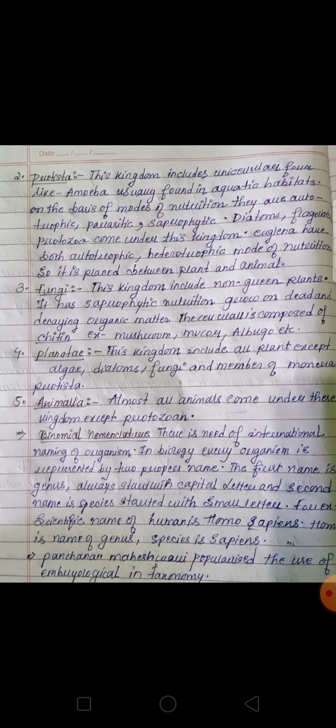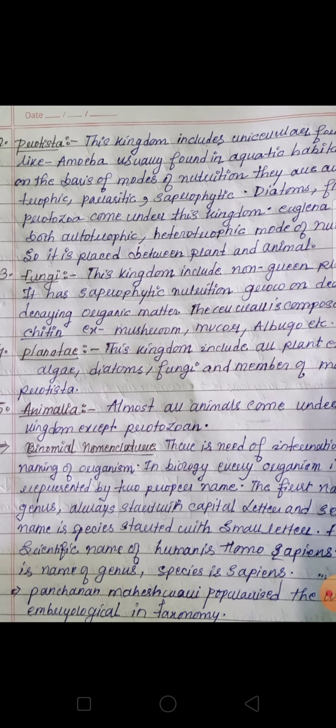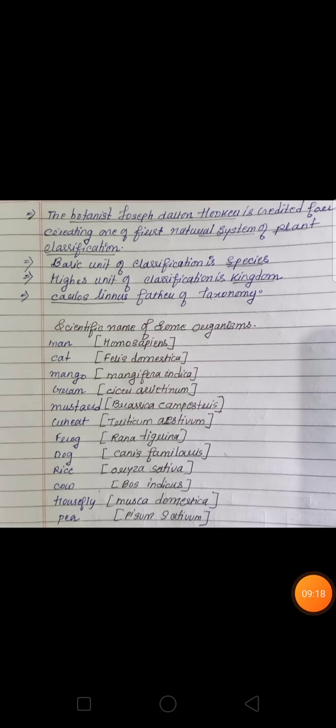And after that, Panchanan Maheshwari popularized the use of embryology in taxonomy. And not only that, but we will study about the botanist, right? As we know that we have two, botany and zoology. Biology has been divided.